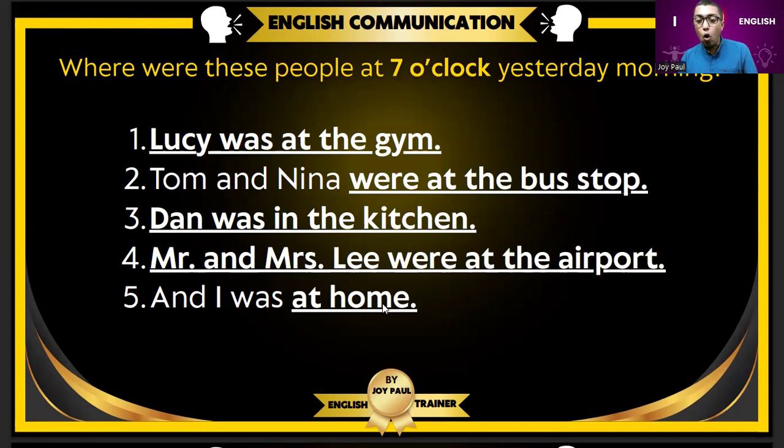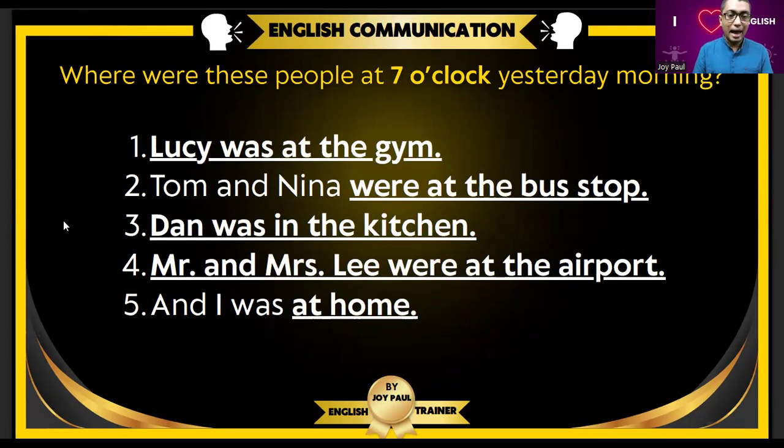I was at home. That means you are talking about yourself. Lucy was at the gym. Past. Tom and Nina were at the bus stop.